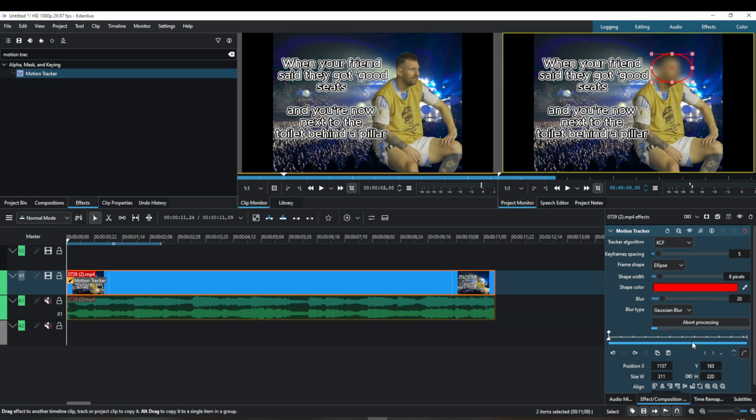You can refine the tracking data by adjusting points or retracking specific frames as needed. This refinement helps you achieve a seamless look. And that's it. Now you know how to create motion tracking in Kdenlive and blur faces effectively.